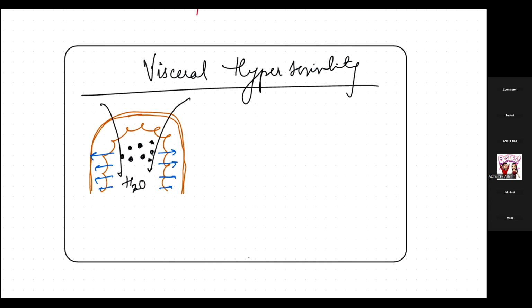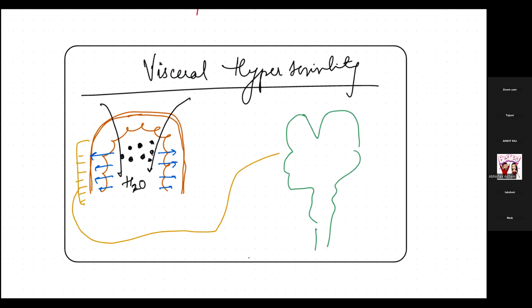Again, the nervous system will go and tell the brain, now let's suppose this is the brain, the CNS, that some stretching is happening over here. It can be multifactorial. The first factor is the eating habit, the carbohydrates and so on. The person took bread, etc. So that carbohydrate has taken water into the lumen. This water has started stretching the lumen, and now this signal has been sent to the brain.